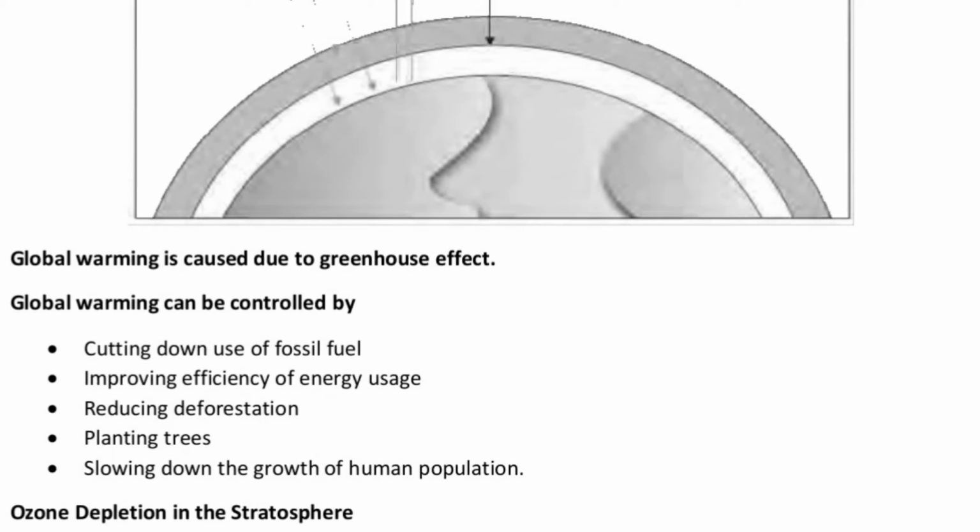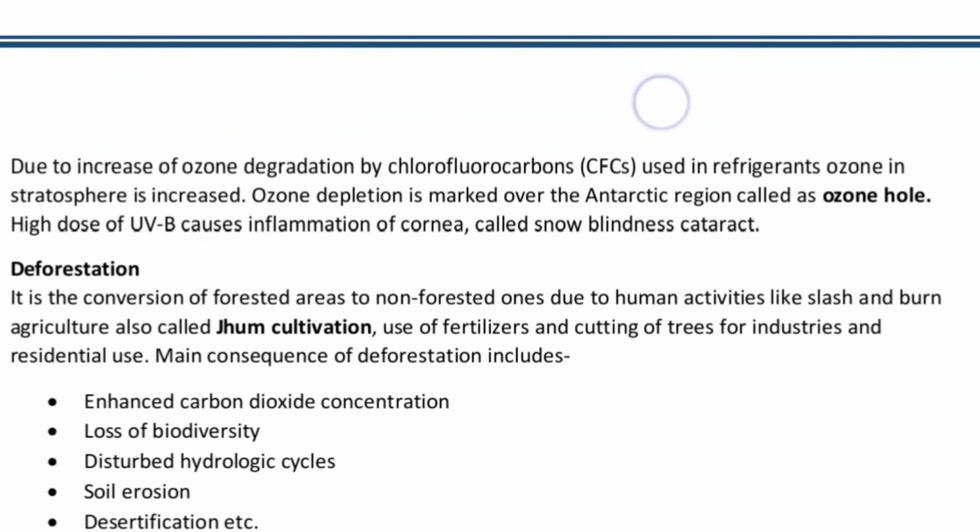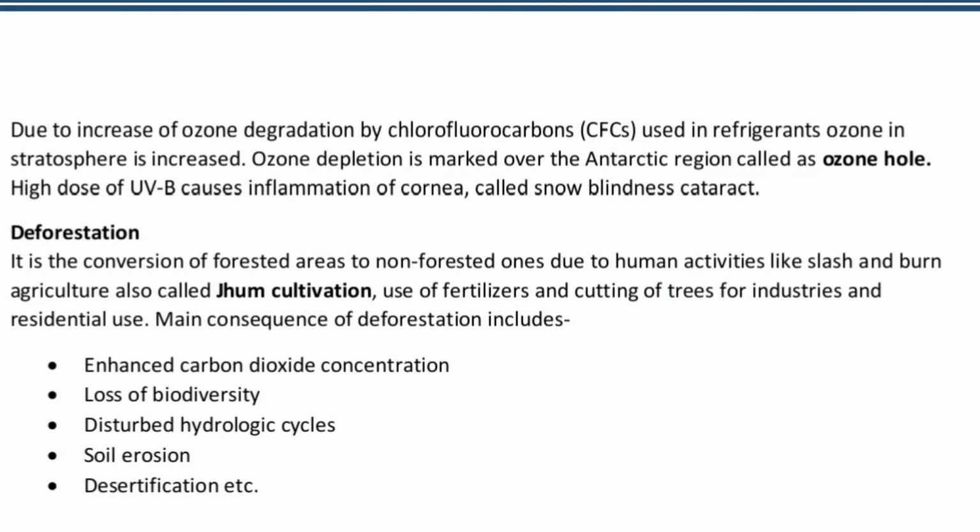The ozone depletion in the stratosphere: ozone thickness is the thickness of ozone in a column of air from the ground to the top of the atmosphere. It is measured in terms of Dobson unit, DU. Okay, so the ozone depletion in the stratosphere, and an extra sentence I am giving you: the countries which are nowadays experiencing ozone holes have more number of skin cancer subjects as compared to the countries which are not having a proper ozone layer depletion.